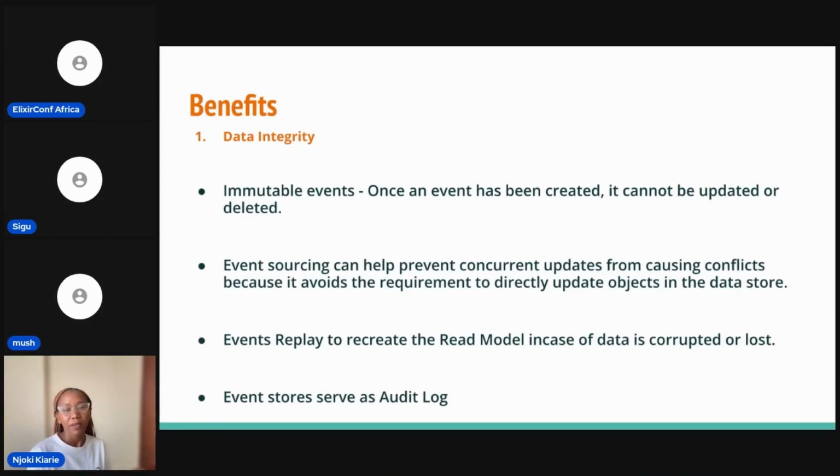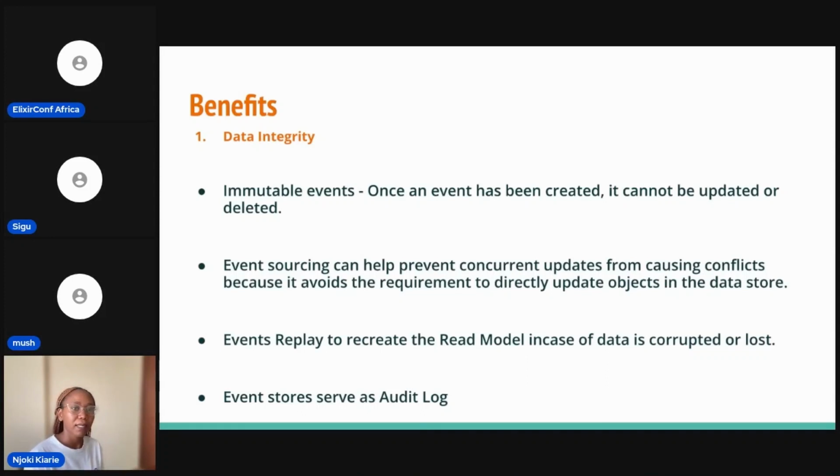With normal DBs, if multiple people are updating the same row, then there might be conflicts. But with this, since we are not writing directly to our read model, every event will be saved, and then eventually our read DB will be updated with the right information.